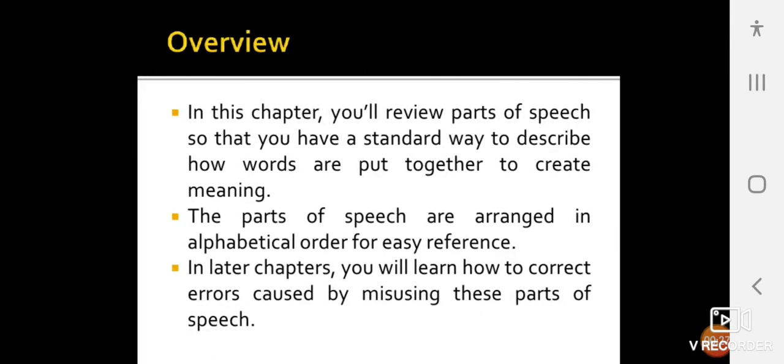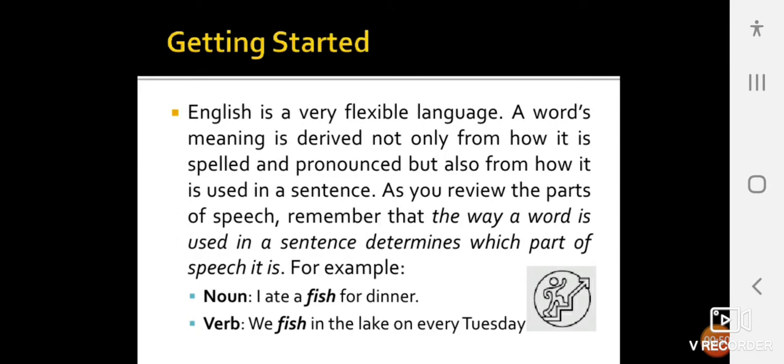So, in this chapter, you will review the parts of speech so that you have a standard way to describe how words are put together to create meaning. The parts of speech are arranged in alphabetical order for easy reference. In later chapters, you will learn how to correct errors caused by misusing these parts of speech. So, let us get started.